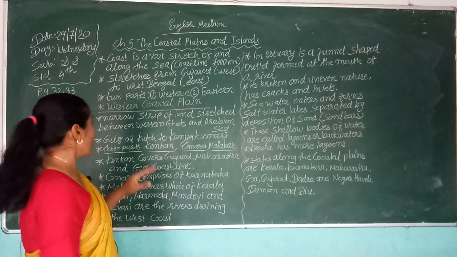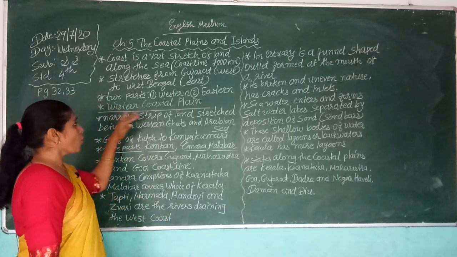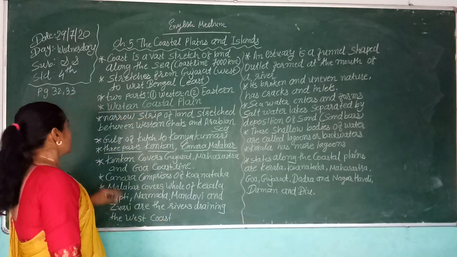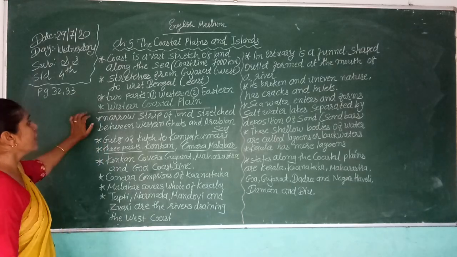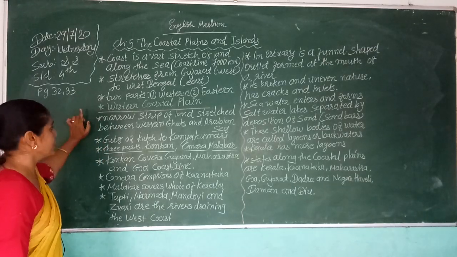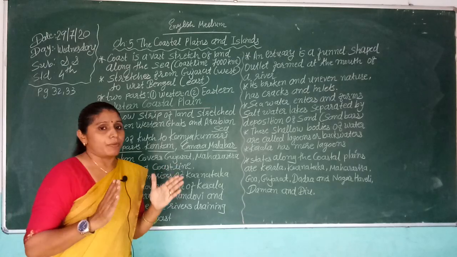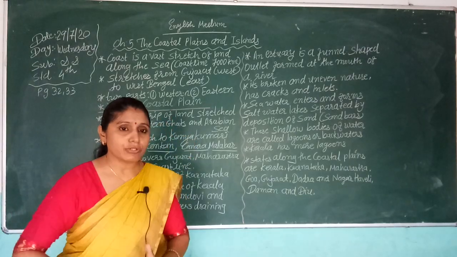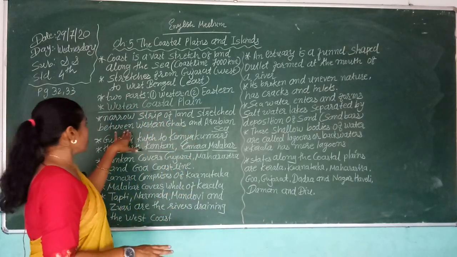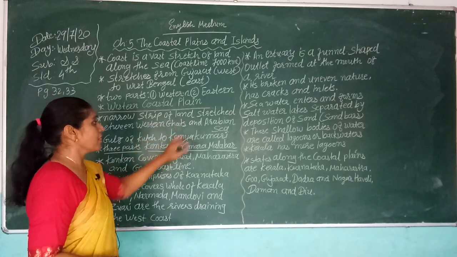Now we are on the western coastal plain. It is a very narrow strip of land, stretching between the Western Ghats and the Arabian Sea.